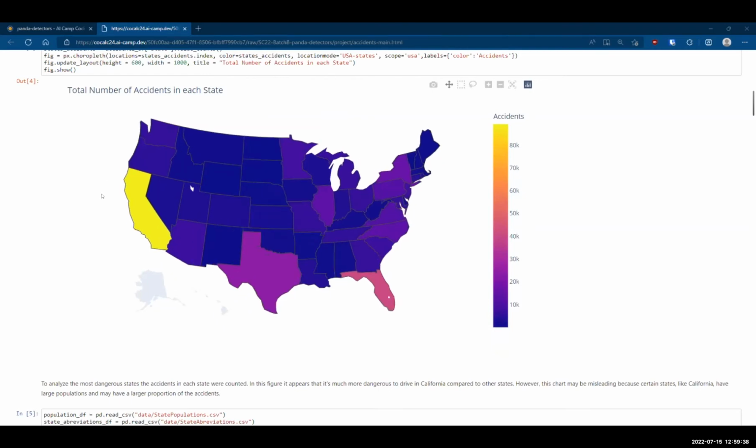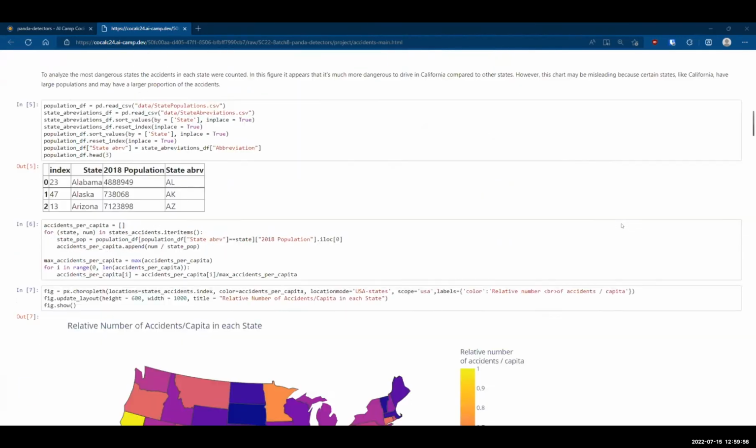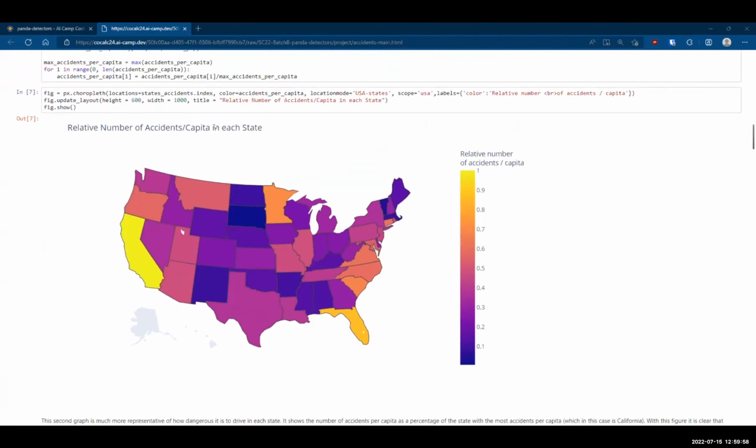The goal of this was to figure out what was the most dangerous state to drive in. In this chart, we have California with the most accidents, but this is slightly misleading because states like California have a higher population and thus would get a higher proportion of the accidents. So we created a relative number of accidents per capita in each state. This ranks all the states by the relative per capita, so by person.